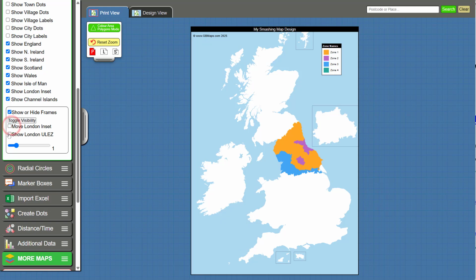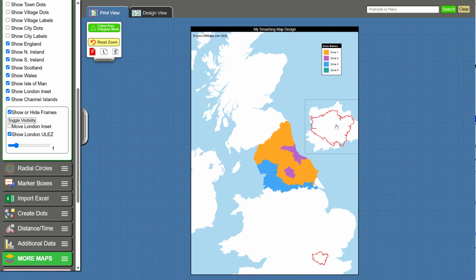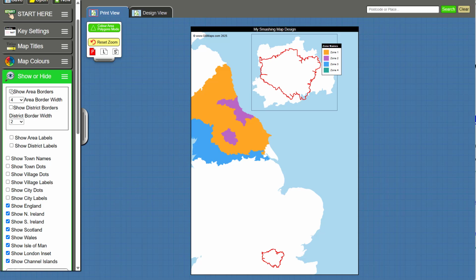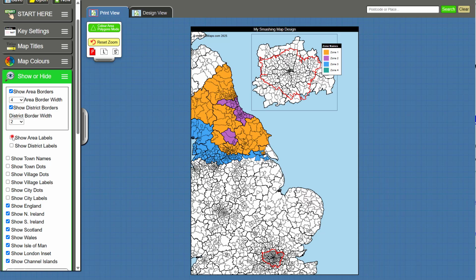We can also show the ULEZ zone. It's not very popular, but it's there if you want it. And we'll view the borders again and the labels.